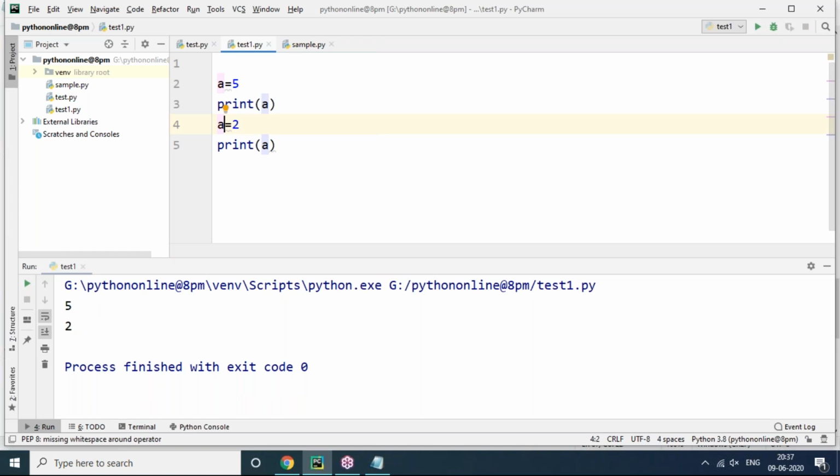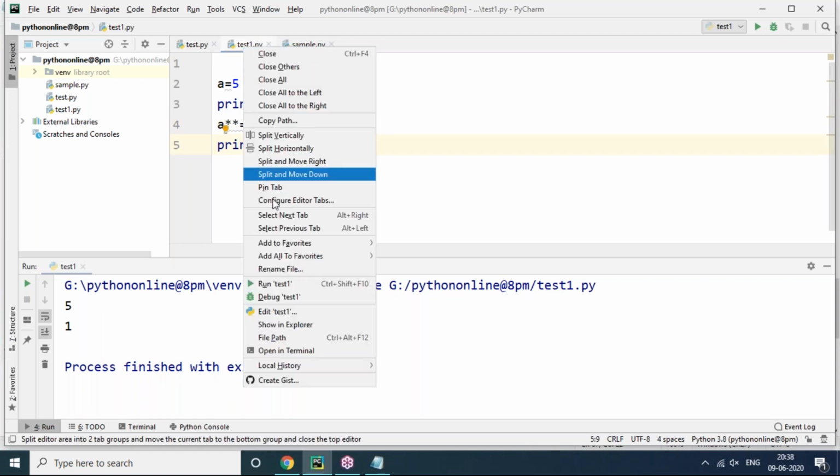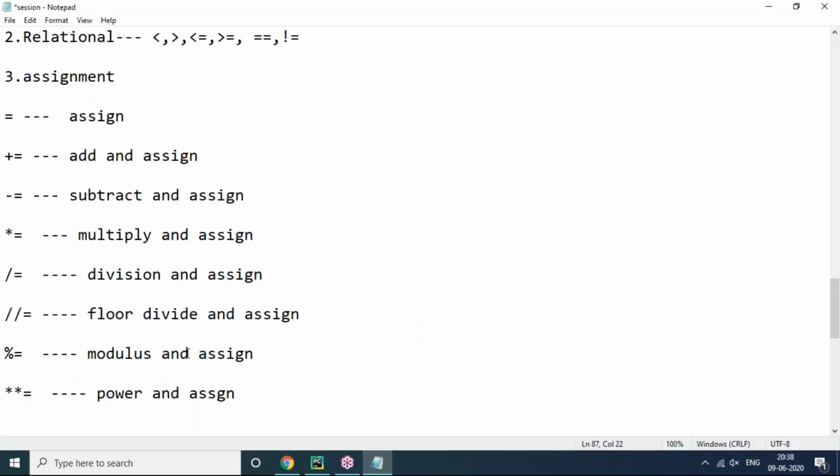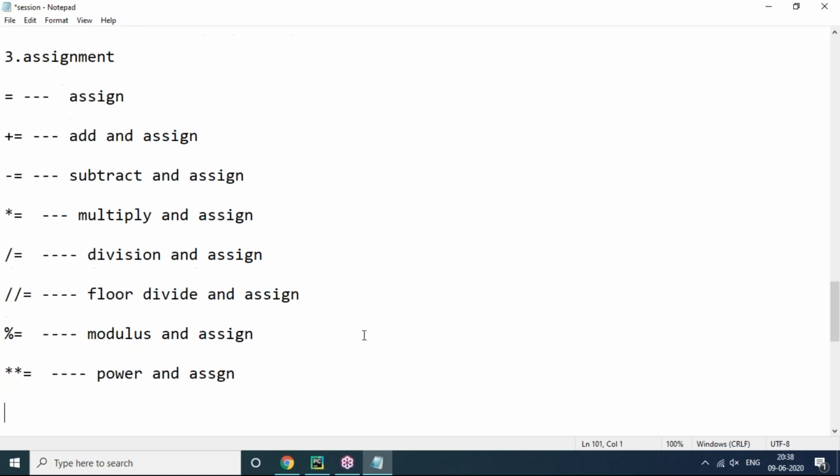And what about modulus and assign? Same thing, it's going to return the remainder. And what is power and assign? a **= 2. That means 5 to the power of 2, that is 5 squared, that is 25. It's going to return that. So this is add and assign, subtract and assign. These are all the assignment operators we have in Python.